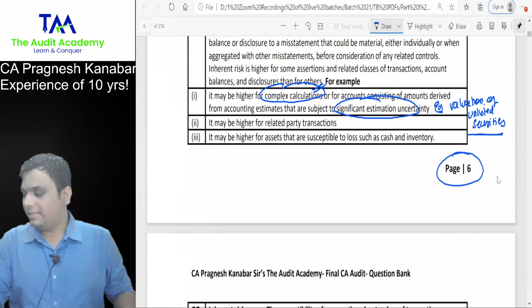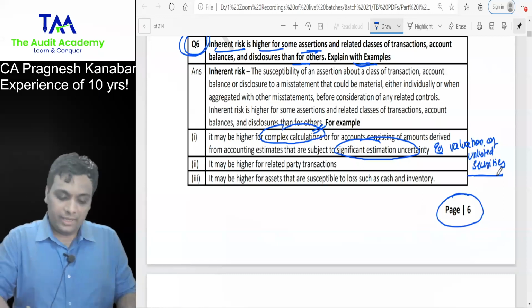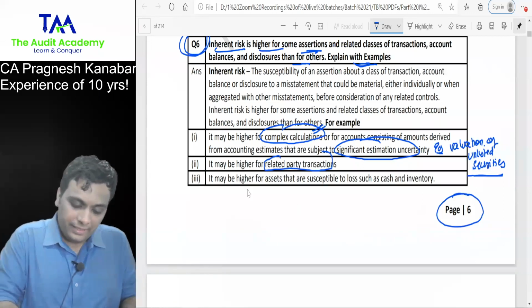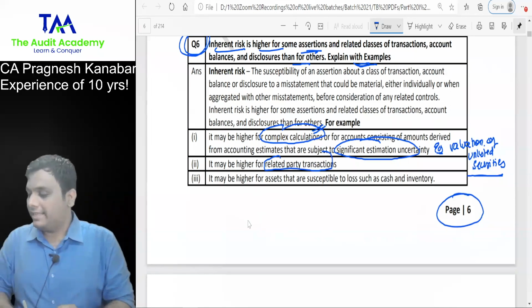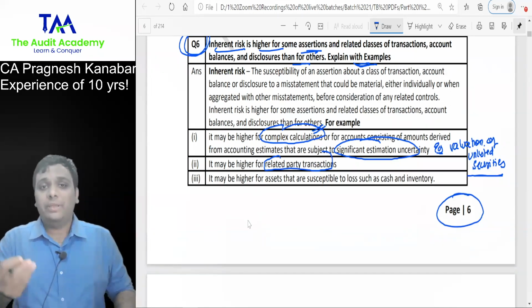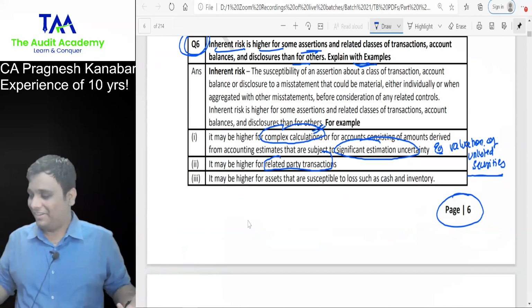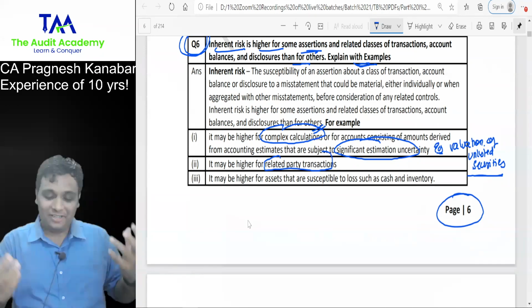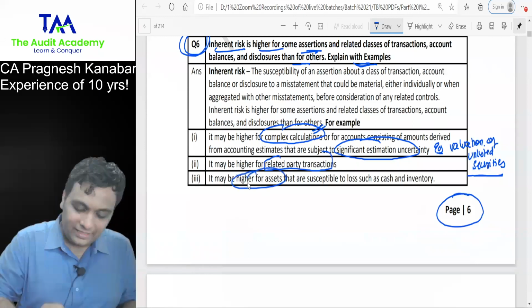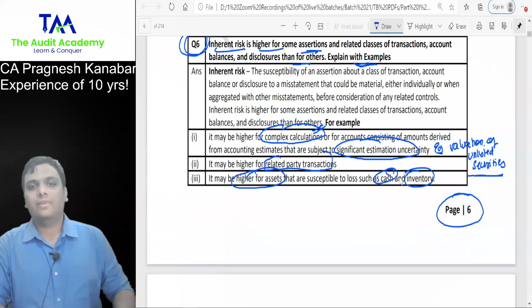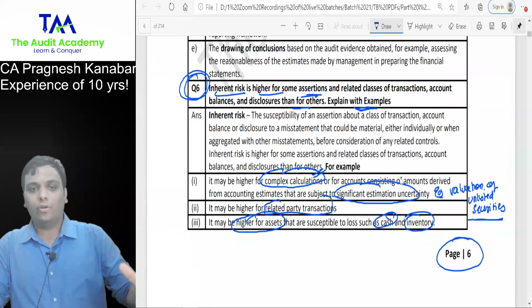Valuation of unlisted securities. Then related party transactions. Then tell me, if I give you a chance, C for cash, P for plant and machinery, where will you commit a fraud? Cash, sir, it's easy. Plant, who will take it? All right, so look at this. Higher for assets that are susceptible to loss, such as cash and inventory. Done. You get your 3 to 4 marks over here.